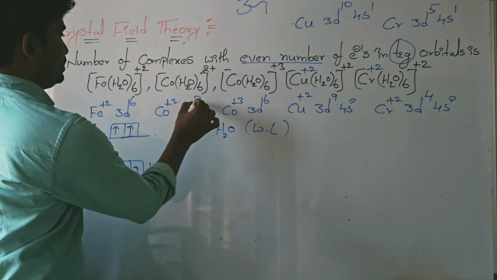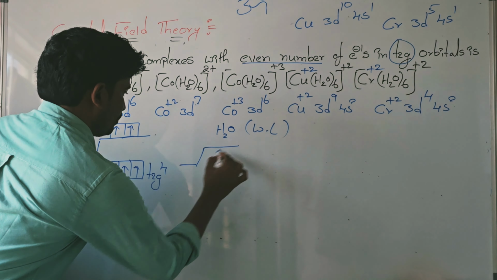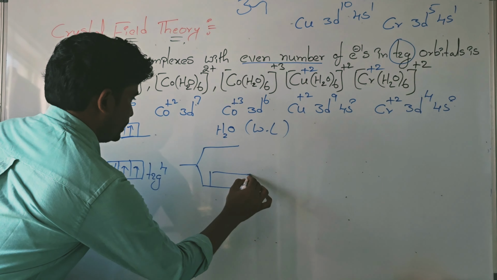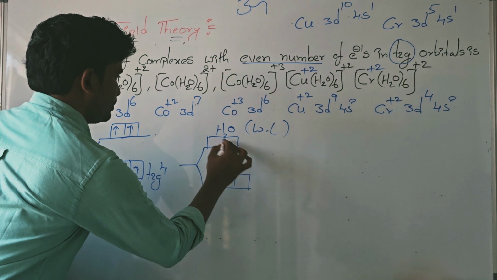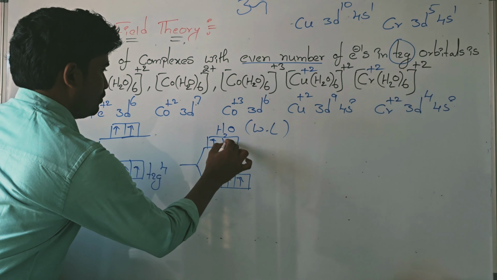Next complex here, the d7 is there. d7 means in the T2G and EG, 1, 2, 3, 4, 5, 6, 7. How many electrons? 5 electrons are present. So second complex not possible. Here the 6, 3d6. So 1, 2, 3, 4, 5, 6. This complex also possible.